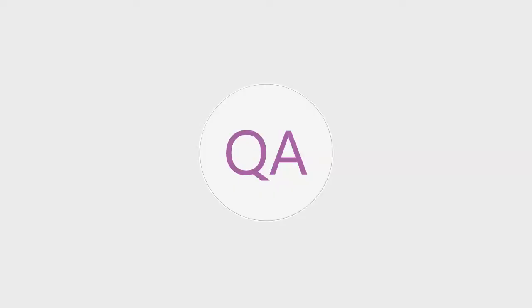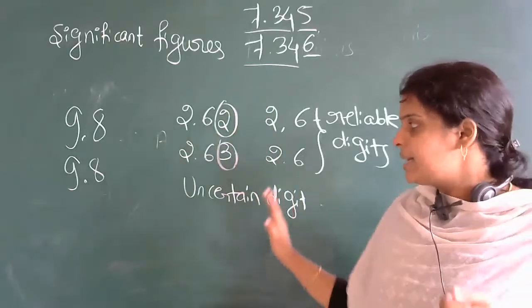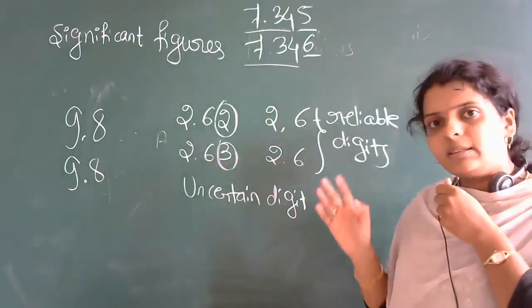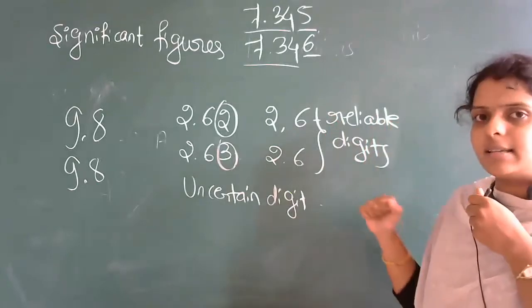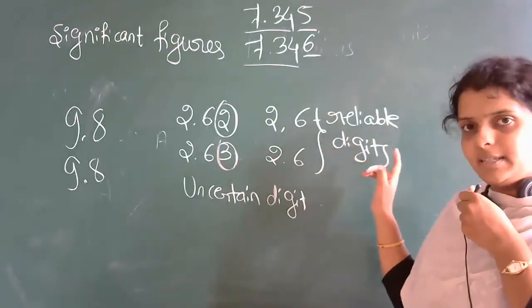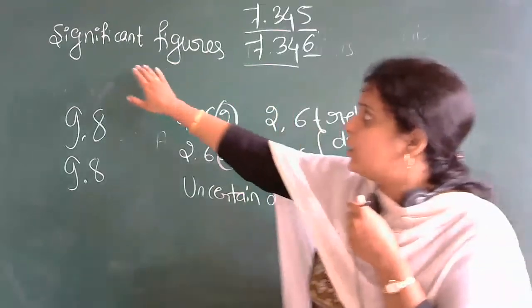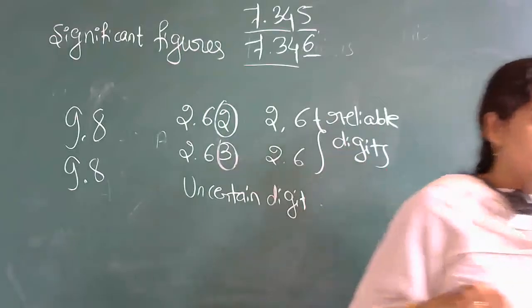Some examples: the last number whose values are varying is called the uncertain digit, and the values which are fixed, that are not going to change, you cannot change this value, such digits are called reliable digits. The combination of uncertain digit and reliable digit we call significant figures. Is it clear, everyone?